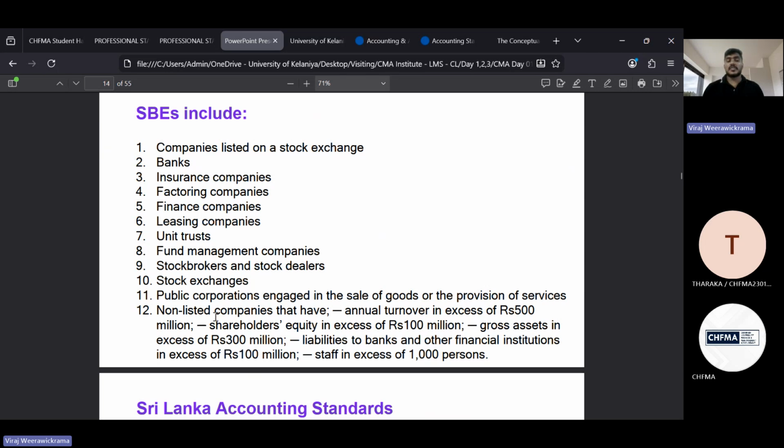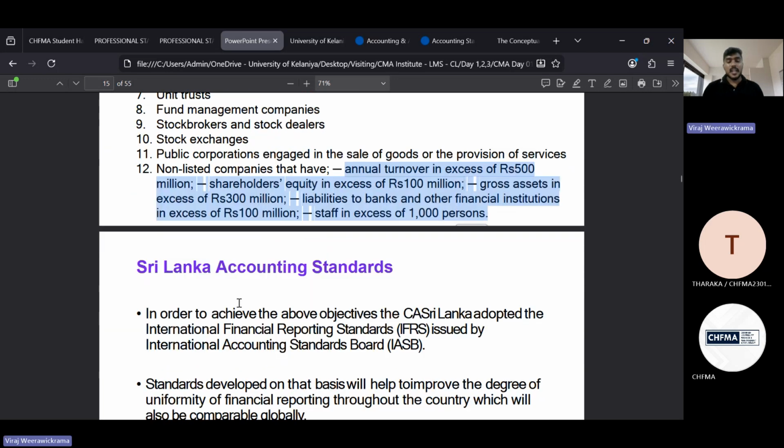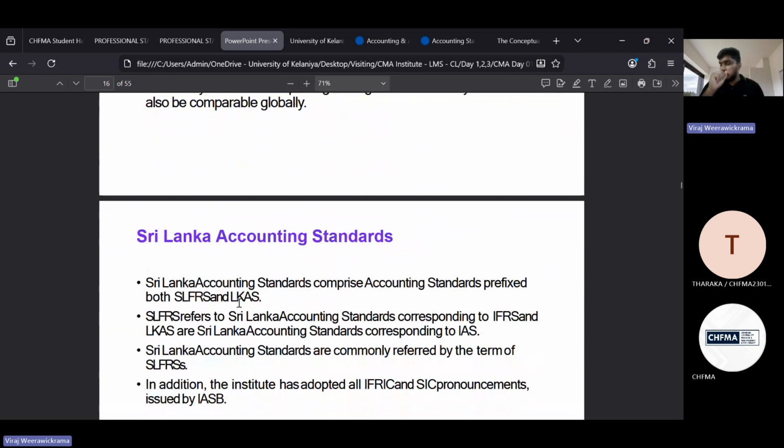So that's a thing you need to understand. If it is not a listed company, and if you are within these boundaries, definitely you have to consider it as an SBE, a specified business entity. Just looking at this, you can understand that almost all the companies are there, so they need to comply with these accounting standards. Okay, so this is what we discussed now.